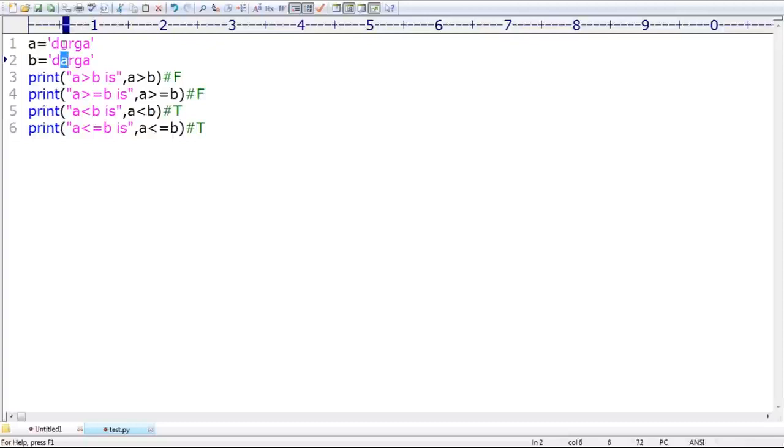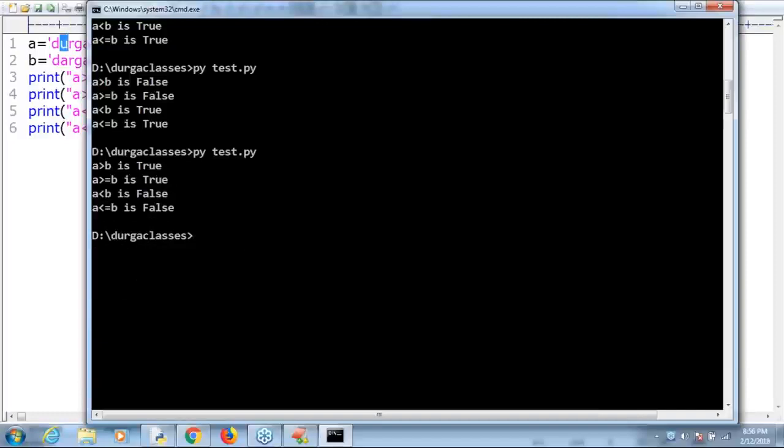Second letters, capital U, but here small a. Here small u is bigger. That's why A is bigger than B. Okay? A is bigger than B. Correct or not? A greater than B is true. A greater than or equal to B is true, like this.